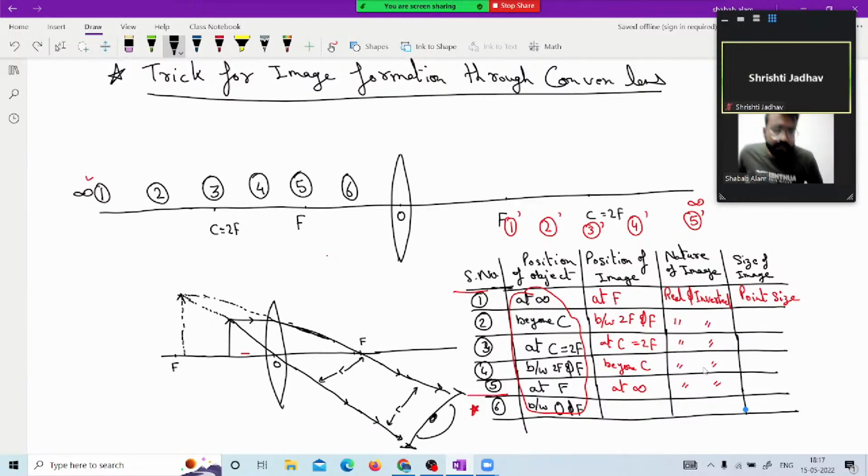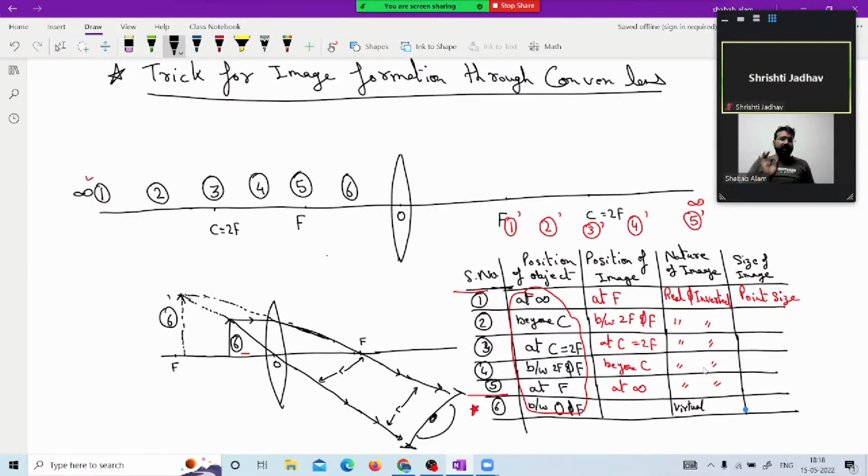Let me tell you one of the famous examples for this particular position number 6. This is 6 and this is 6 dash. Clear? So 6 dash will be behind the object, wherever it may be. It is here, it is here, it is after C, it does not matter. The thing is, it is on the same side of the lens. Enlarged, virtual, and on the same side of the lens. So this will not be real, it will be virtual.